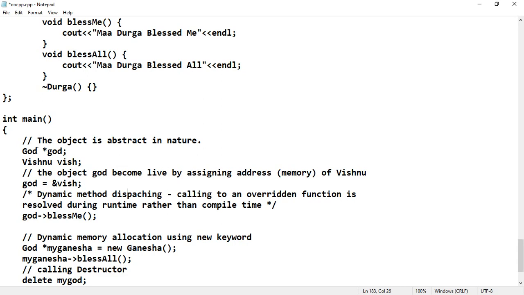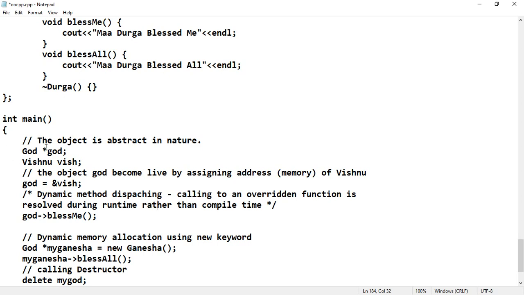So how it is looking like, you are considering a God with an object, that means a simple idol. So here to that idol you are going to initialize the memory for that. So it is just like an idol worship in Hinduism. So a god you are thinking of, and you are creating an idol which is an object here, and for that object you are going to initialize the memory, or you are going to initialize the life into that. So you are going to assign a memory means you are going to assign the life. So thereby the god will become live by assigning the address. So this is quite simple as the idol worship in Hinduism.